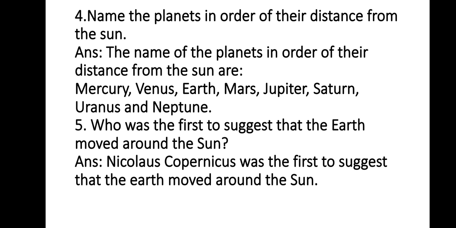Question number 5. Who was the first to suggest that the earth moved around the sun? Answer. Nicolaus Copernicus was the first to suggest that the earth moved around the sun.